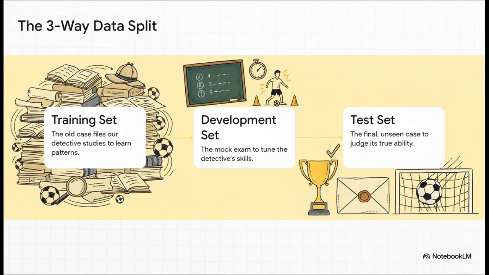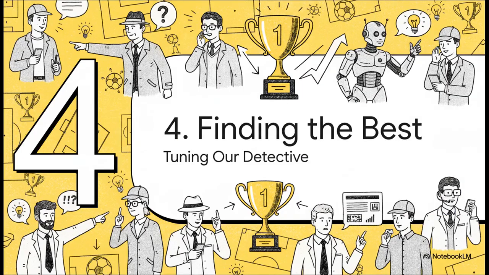It's a clever trick. We split our data into 3 separate piles. The biggest pile, the training set, is like all the old case files our detective gets to study to learn the patterns. Then you have the development set, which is kind of like a mock exam we use to fine-tune its skills. And finally, the test set. That's the sealed envelope, the final case it has never ever seen before. This is the true test of how good it really is. Okay, this is where things get really fun.